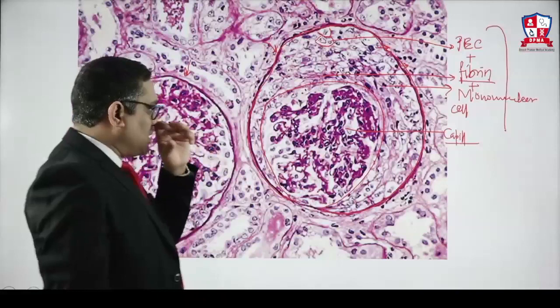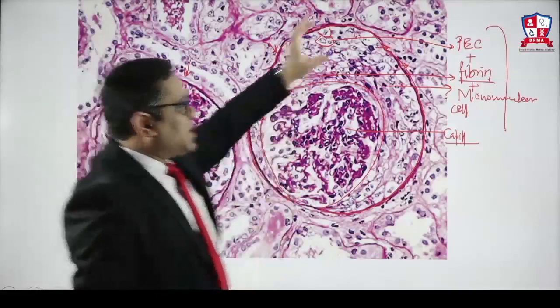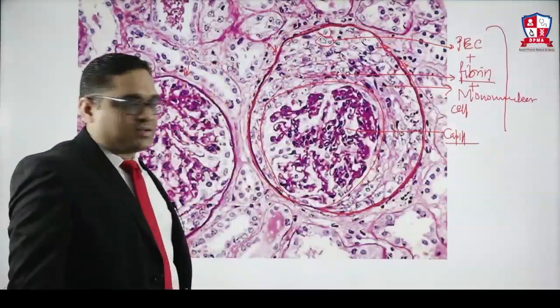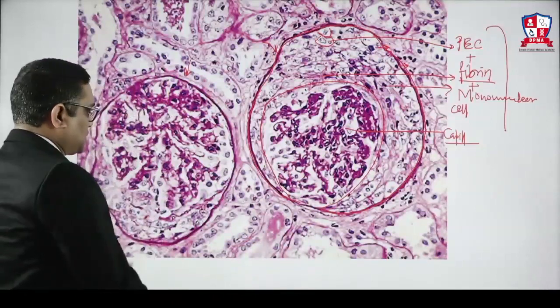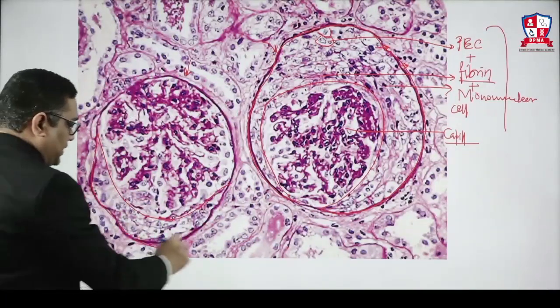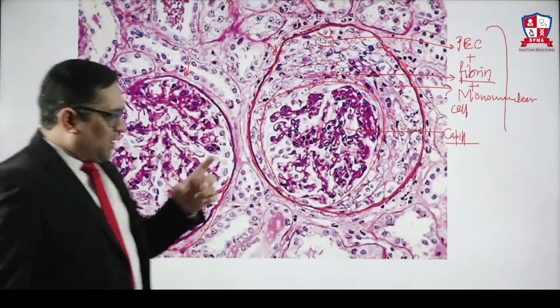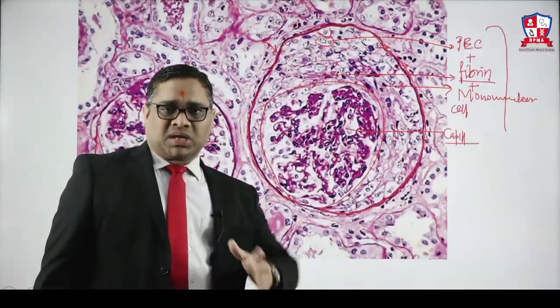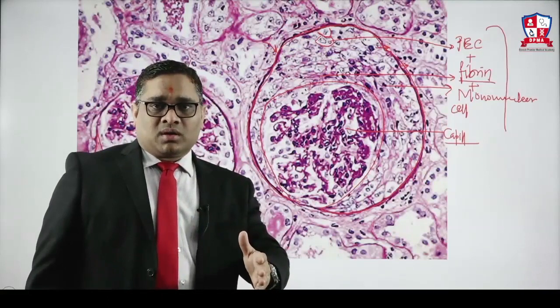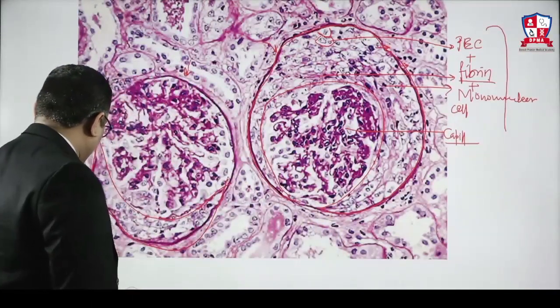So that is the important thing which we have to understand here. Parietal epithelial cell, fibrin plus mononuclear cell, they are forming the crescent, right? So this is the crescent. In this biopsy also, if you look at the same thing, you can find this one is the crescent, right? So crescents are important to assess the prognosis. And what is important? Number of crescents. If the number of crescents is more, prognosis will be poor, right? So these are the crescentic glomerulonephritis.